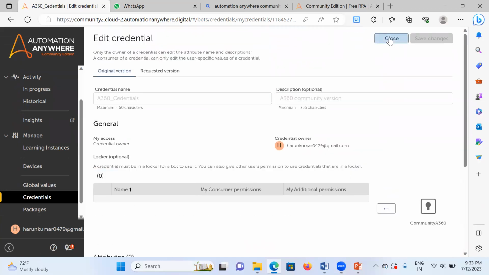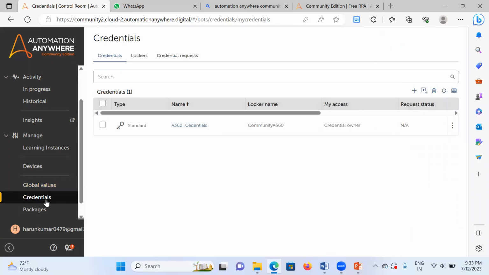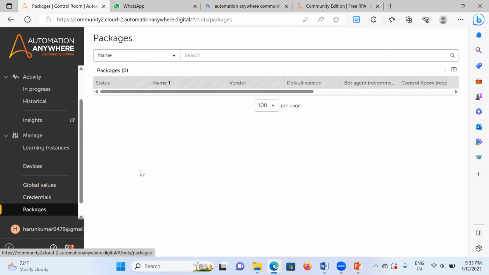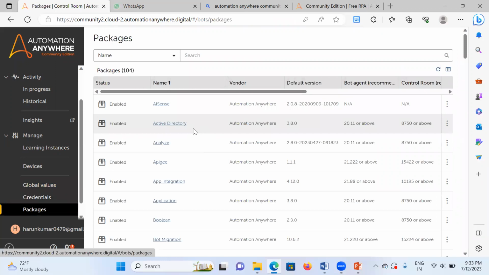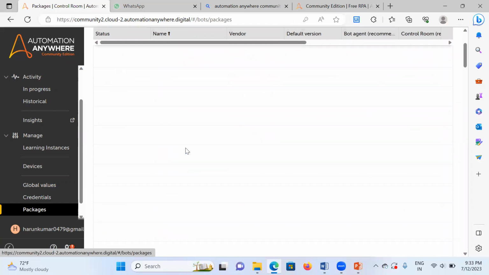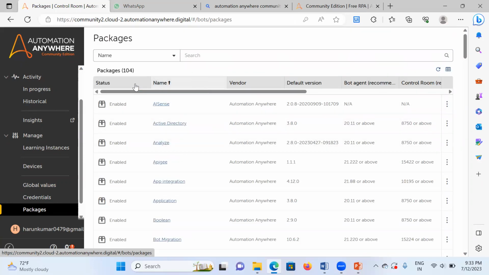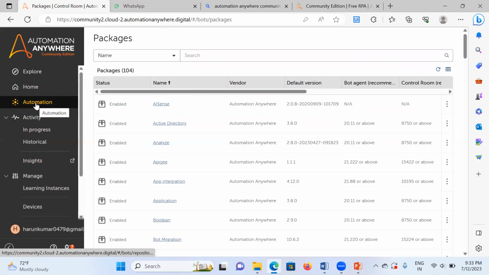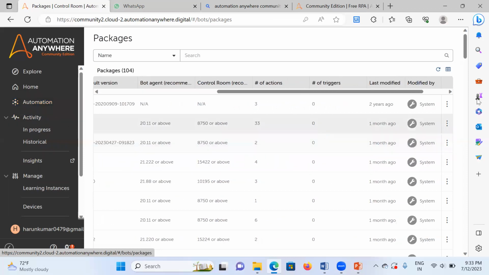So this is the credential locker. Next, packages. Packages are the activities that you use while developing, because there are thousands and lakhs of packages. Some are pre-built packages that are already there, and you can just use them. In case you need any particular activity, only then you come here and download the package.